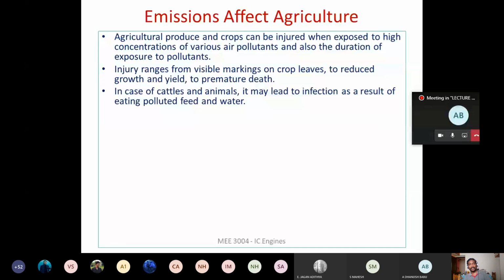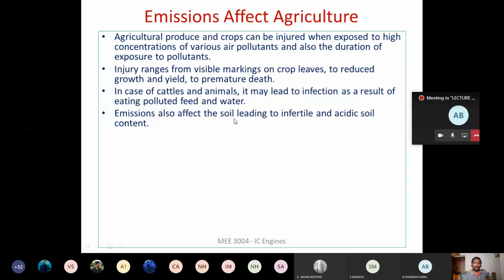right? And if the concentration is too high, then it will lead to the premature death of the agricultural plant. Okay, and if the plant is affected by the emission, then when cattle and animals consume those agricultural products, they are also going to get affected, right, because of the pollutants that are being emitted from the engine exhaust, right? So the emissions also affect the soil, right?